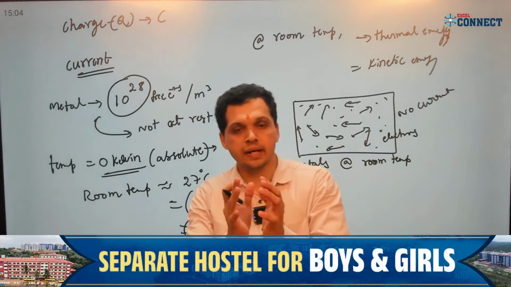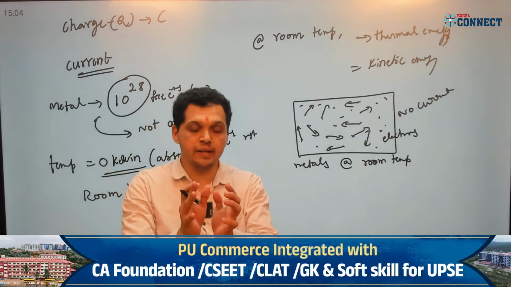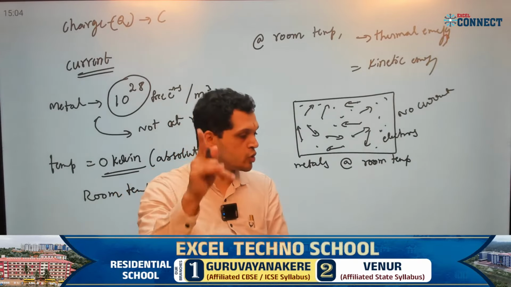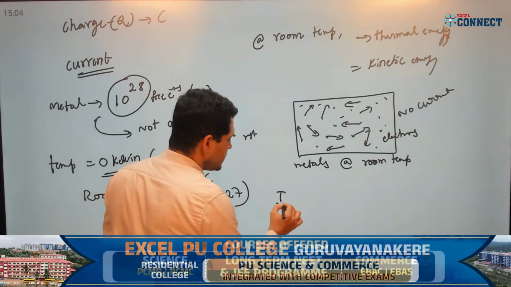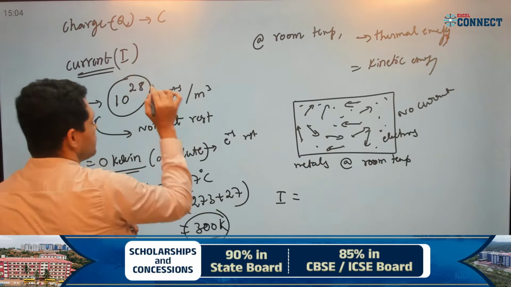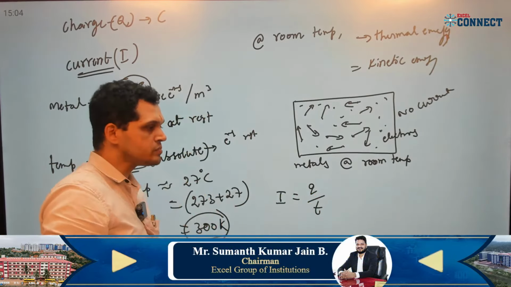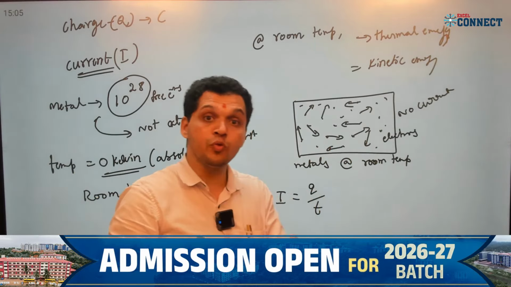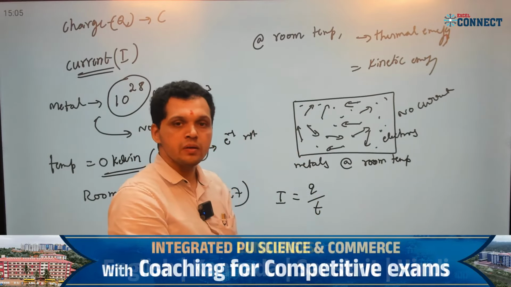You are saying electric current. What is your definition of electric current? You are defining this as a flow of charge per time, right? I is equal to Q by T. You write current, the symbol we are giving as I, is equal to Q by T, correct? What is this Q by T? Q by T is the flow of charge per time. You are writing, correct?